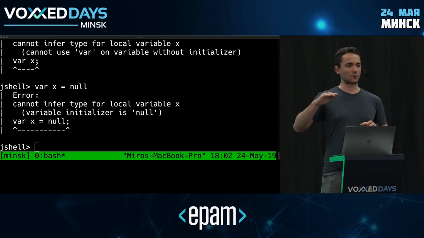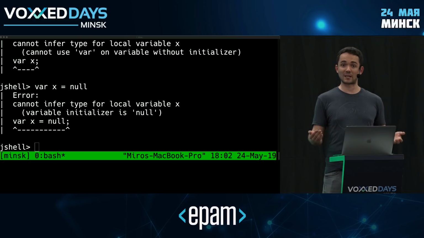How about we try to go the most general route and infer the most general thing possible, which would be an object? Of course, we can do that as well, but that wouldn't be very pragmatic, would it? If I infer this as an object and later I assign a string into it, I would expect that string to behave like a string, so I expect to be able to call all the string methods on it. But that wouldn't be the case. I would have to cast it everywhere, which just wouldn't be very practical.